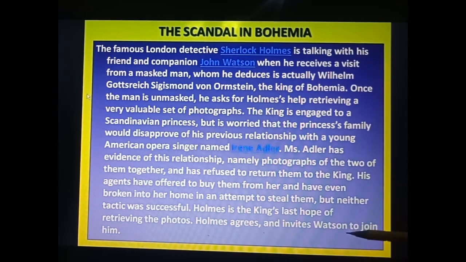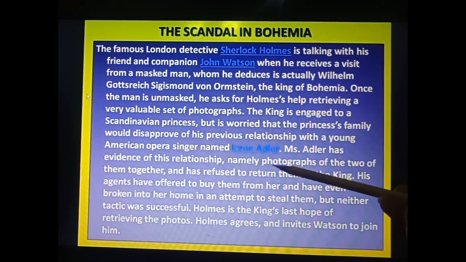So I hope you have understood. In this we have done 4 characters actually. Sherlock Holmes, whom the king went to for solving the case. Which case? Irene Adler. The king had a relationship with Irene, and she had some photographs in which they both are together.